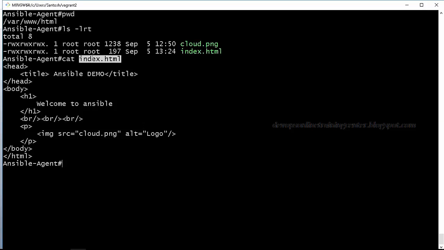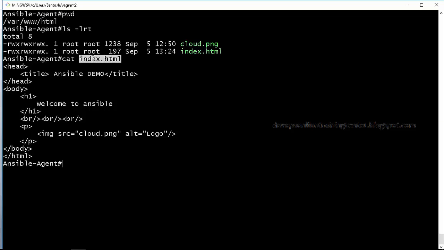So if you have 500 machines, and you want to display a welcome message on them, how do we do it? We copy that index.html to the master, and we use the template module to copy that same file to all 500 machines. So on any of the 500 machines, if you open it using the IP or the host name, it will display the welcome message and show the Ansible logo.